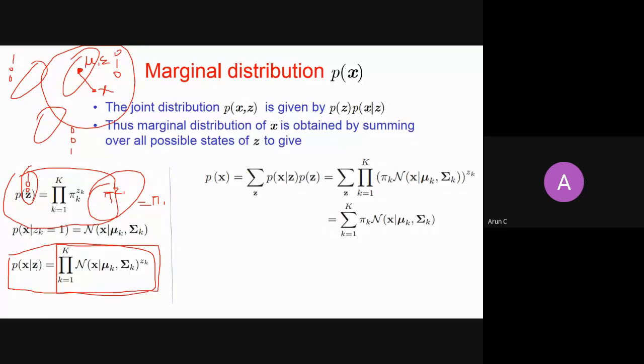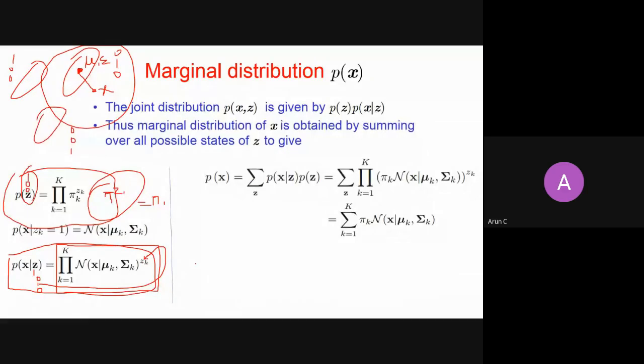Whatever k is, for example, if you say my Z is 010, it means you are talking about the second cluster. So Z2 is 1, and the rest, Z1 and Z3, will be 0.